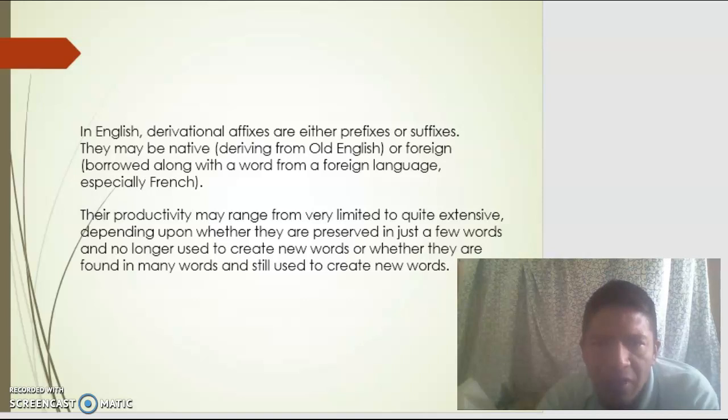deriving from Old English or borrowed along with a word from a foreign language, especially French. Their productivity may range from very limited to quite extensive, depending upon whether they are preserved in a few words or no longer used to create new words, or whether they are found in many words still used to create new words.